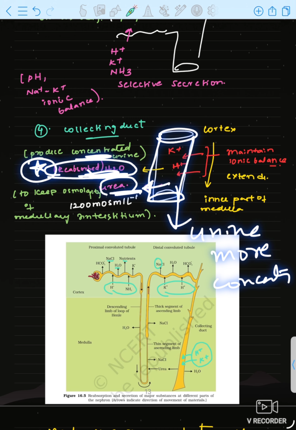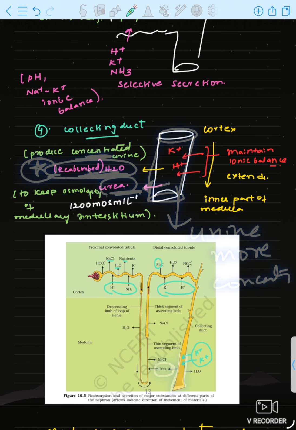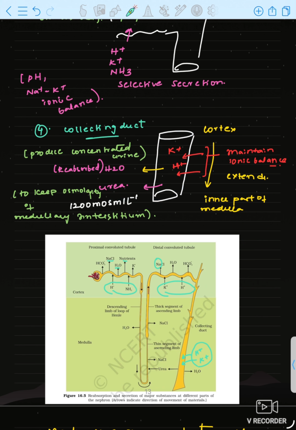Why is urea reabsorbed? See here, urea is reabsorbed in the collecting tubule. Here the medullary interstitial fluid osmolarity is what? 1200 milliosmol per liter, right? To maintain the osmolarity in the medullary interstitium, that is 1200 milliosmol per liter, urea will be reabsorbed.